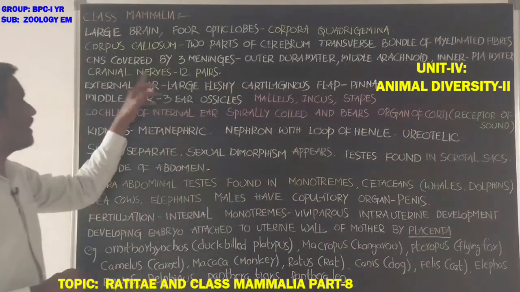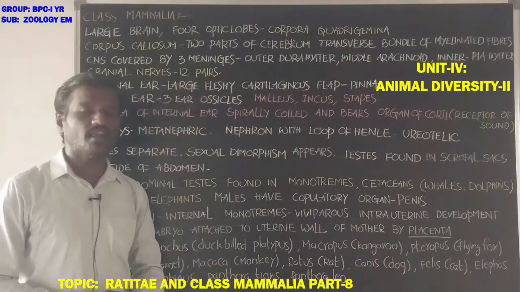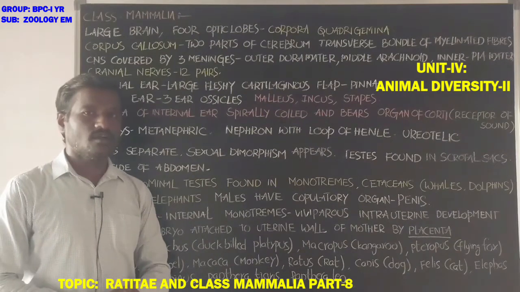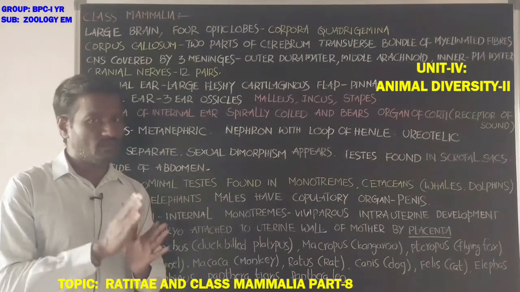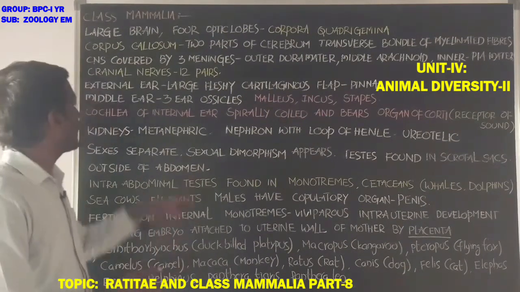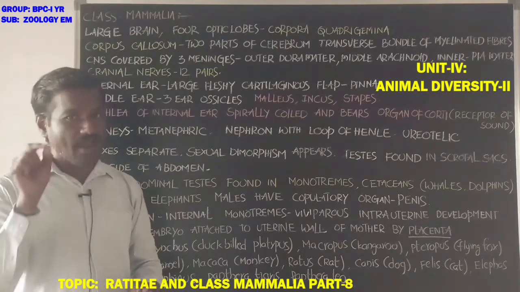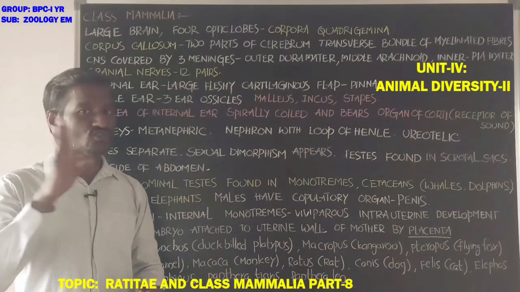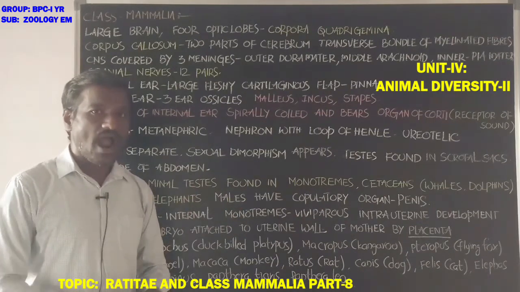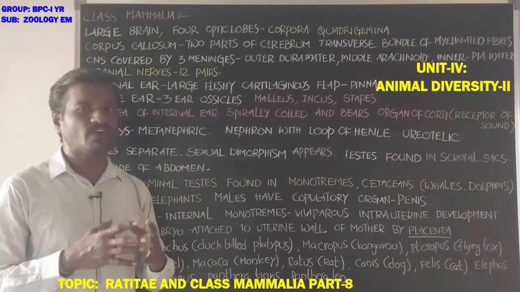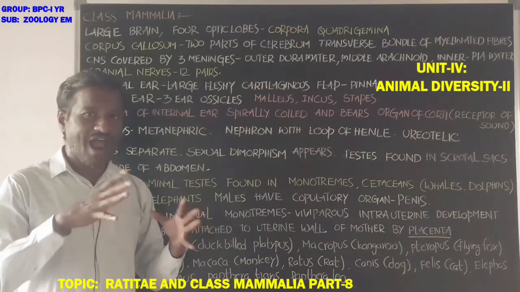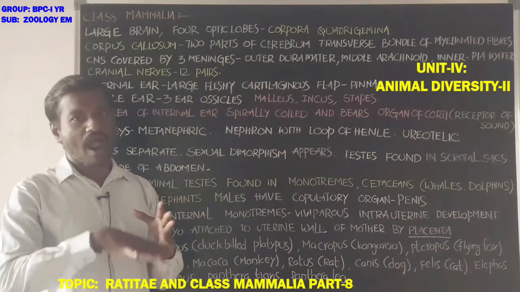Next, cranial nerves are 12 pairs, student. Birds also have 12 pairs of cranial nerves. External ear, and eyes with eyelids and also eyelashes. Eyeballs are covered with movable eyelids with eyelashes.